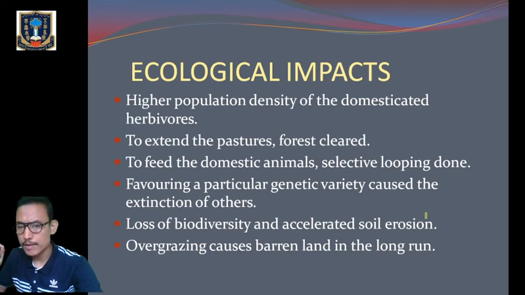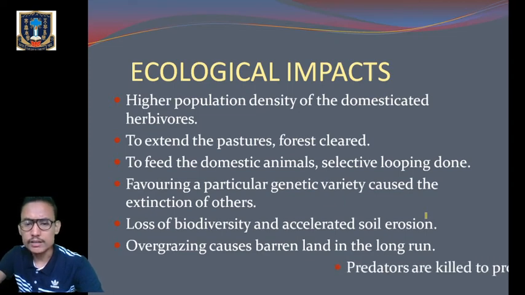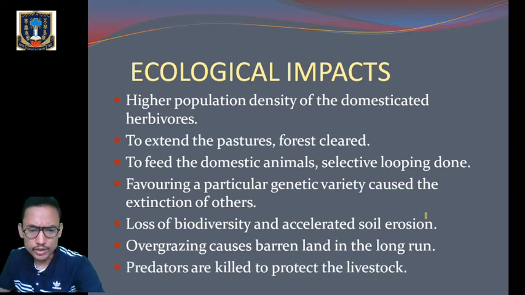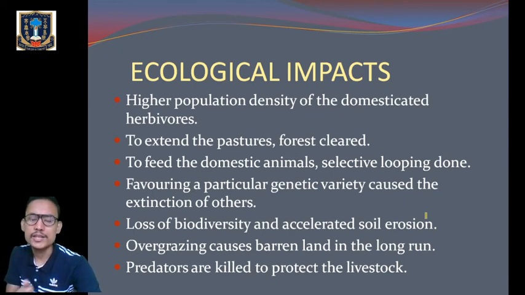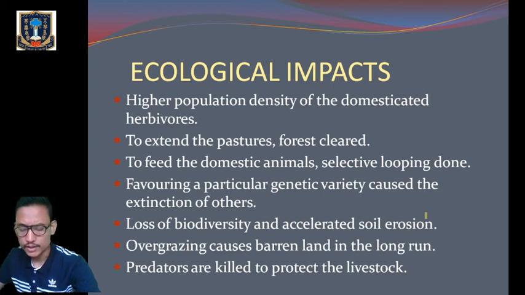Overgrazing also causes barren land in the long run. And also, in order to protect the domestic varieties, a large number of predators were killed. To protect the domestic animals, they were killing the predators. Like the wolf, the golden eagle, the Tasmanian wolf, they were hunted to the point of extinction, just simply to protect their livestock.